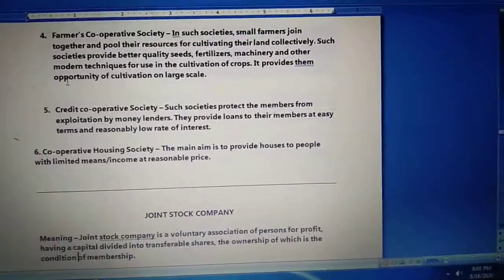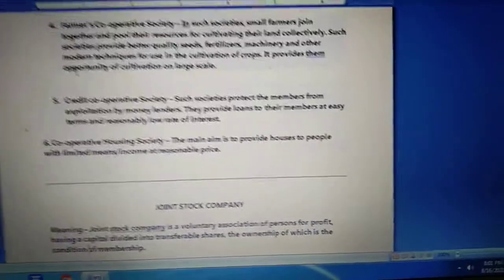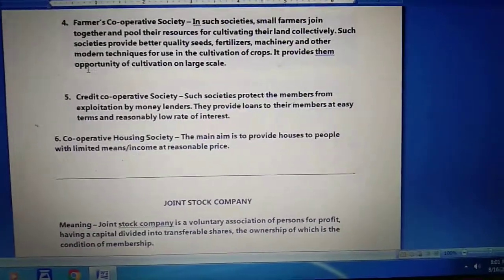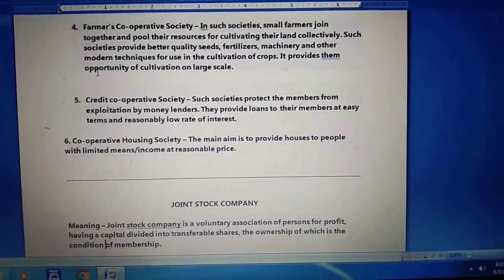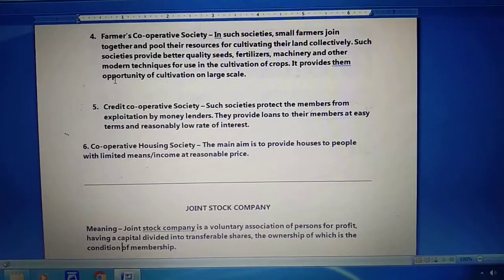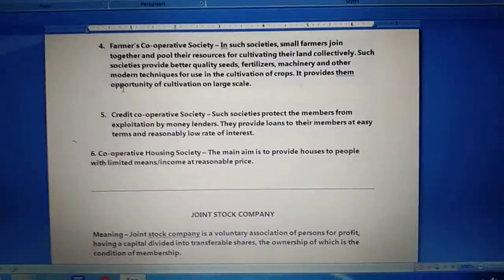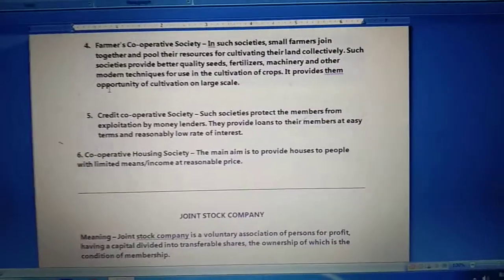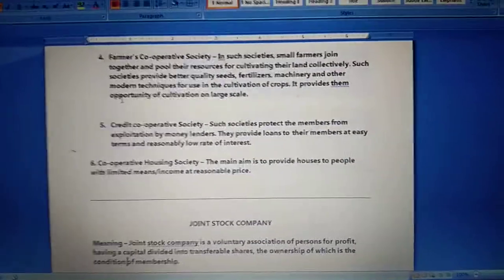So cooperative housing societies are set up to help people with limited income to construct houses at a reasonable cost. The members of these societies consist of people who desire to make a residence or a house at a lower cost.